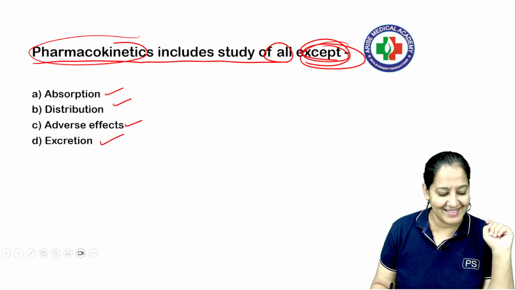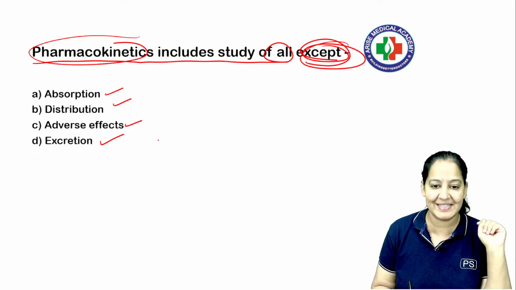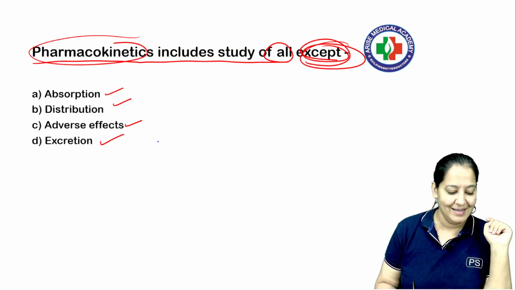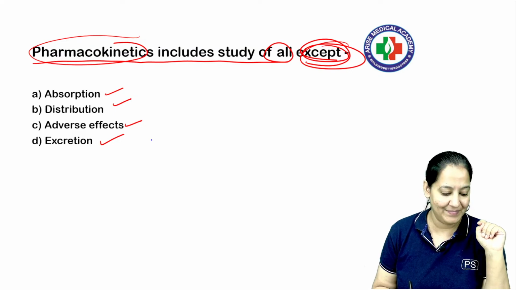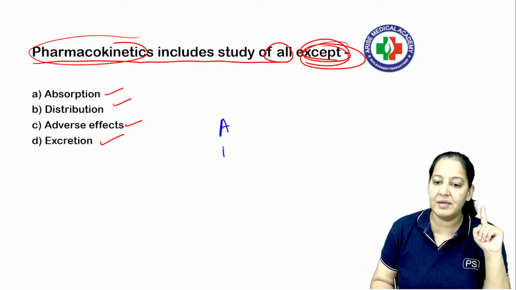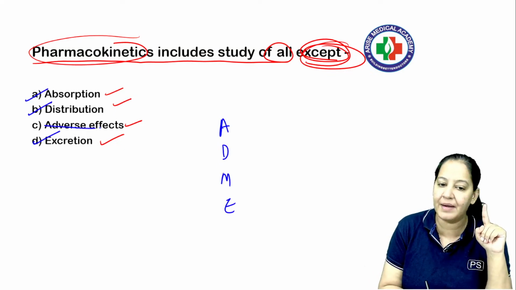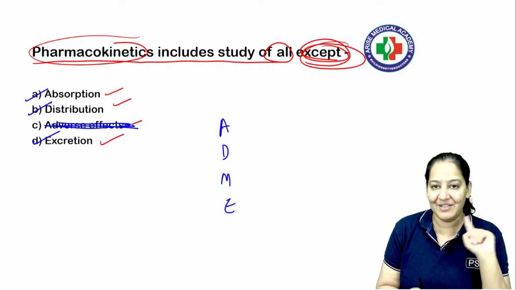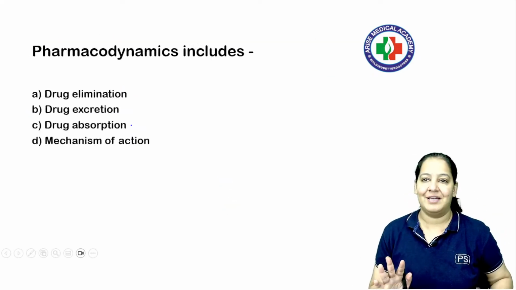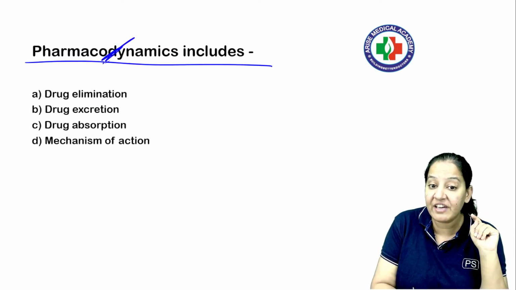Tell me. Yes. So, Jyotsna, you are saying C. What about others? Yes. So, Asad is also saying C. Yes, everyone is saying C. Very good. So, I told you absorption, distribution, metabolism, excretion. Absorption is there, distribution is there, excretion is there, but adverse effect is not there. So, the correct answer is C. You got it? One more question. Pharmacodynamics includes what? What is pharmacodynamics? D for what?